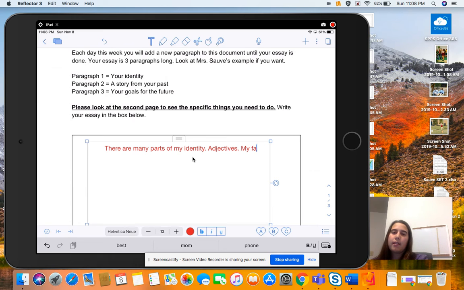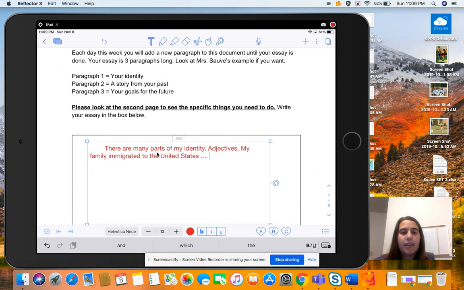You could say, my family immigrated to the United States when... right? And then add some details. My family immigrated to the United States when I was 2, before I was born, from this country, right? So you could say my family immigrated to the United States and then finish that off, right?